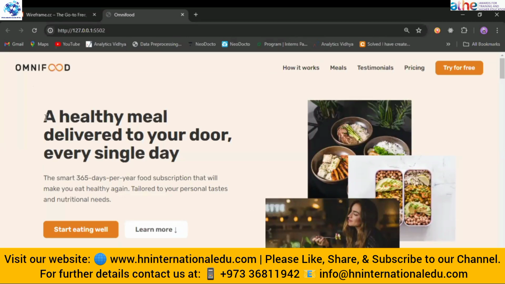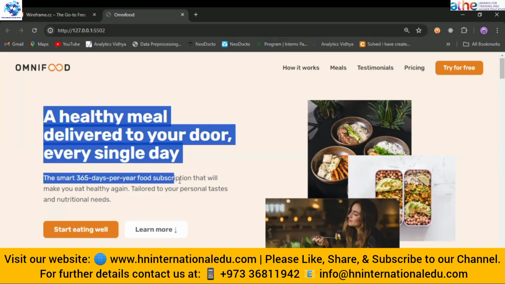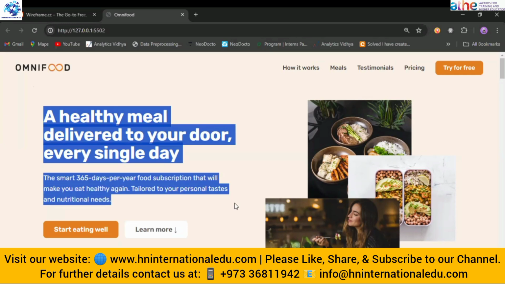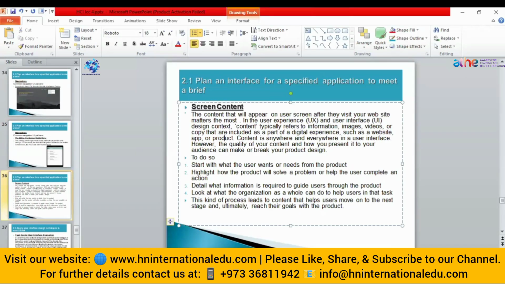So you can see that the heading and all the content is related to the meal. You should not make a design, for example, for an application for a bank where the content is not relevant to that. It means you can use images of banks, people working in banks, money, something like that, that can interact with the user and give a feel that the application is related to a bank.